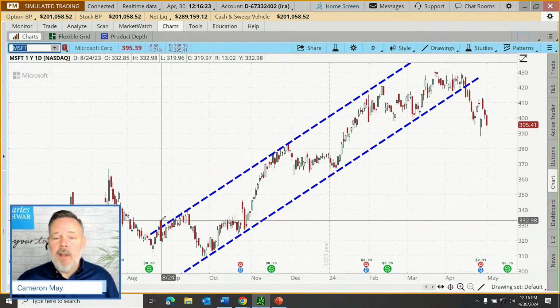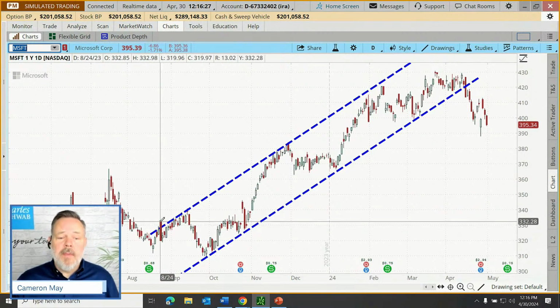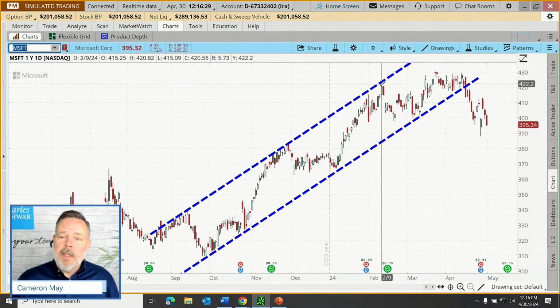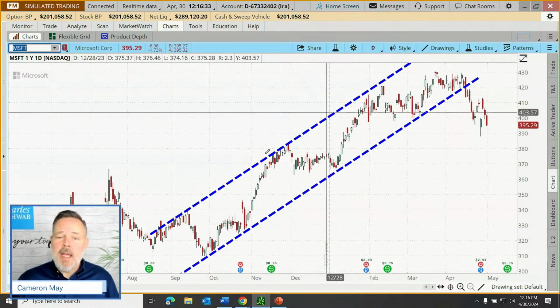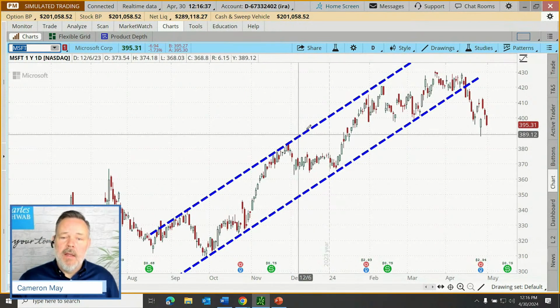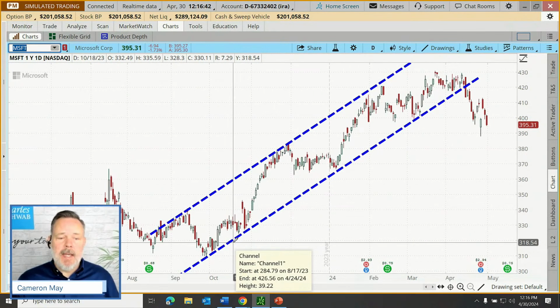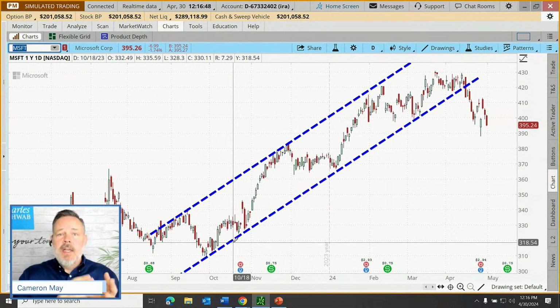That's not uncommon at all in the drawing of support and resistance areas, trimming off some of the extreme tops, coming up a little bit above some of those that didn't get quite as high, just sort of looking for an average to represent the middle of an expected range or area of support or resistance. Okay, so there are two techniques: horizontal, previous highs and lows; diagonal, previous highs and lows.